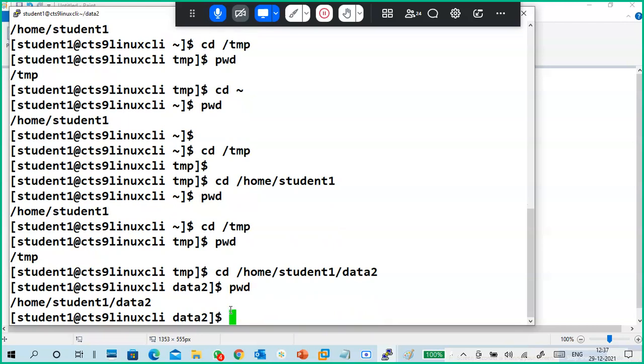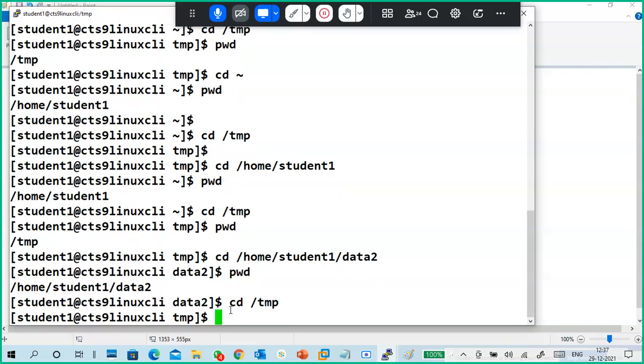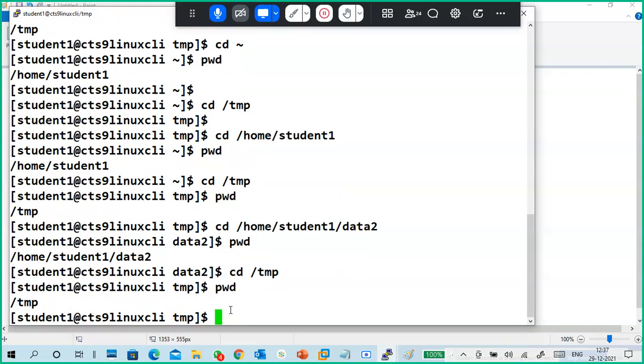Where you are located doesn't matter; you just must know the path you want, then you will be able to go there. So again, I'm switching to temp. Again, cd. Same scenario, but I'm doing it a different way.